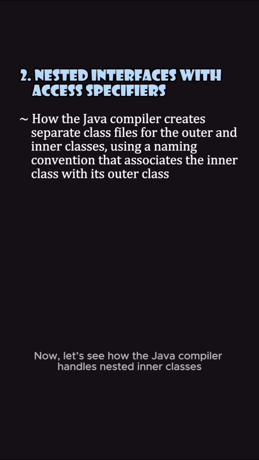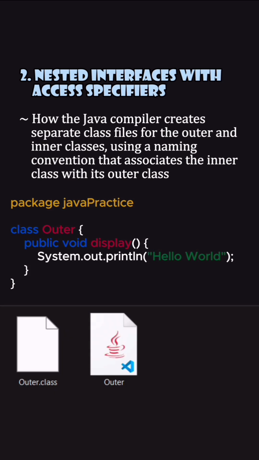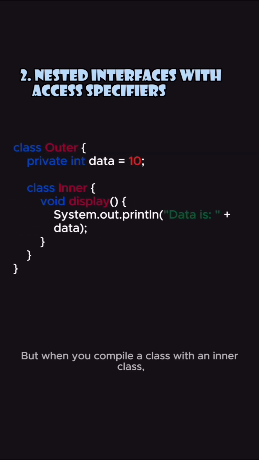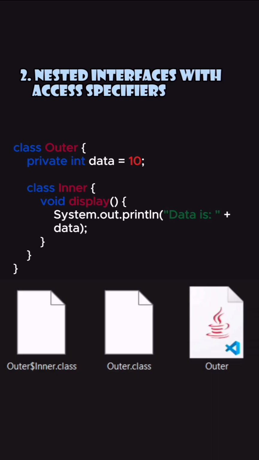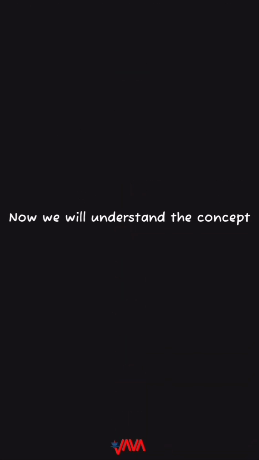Now, let's see how the Java compiler handles nested inner classes. On compiling a single class, Java just creates a compiled class file for that. But when you compile a class with an inner class, the compiler creates separate files for the outer and inner classes. For example, if you have a class outer with an inner class inner, the compiler generates two class files, outer.class and outer$inner.class. This naming convention ensures that the inner class is associated with its outer class, but still treated as a separate class file by the compiler.